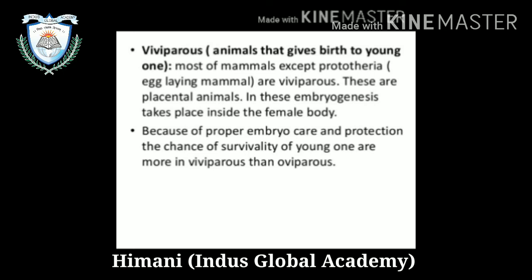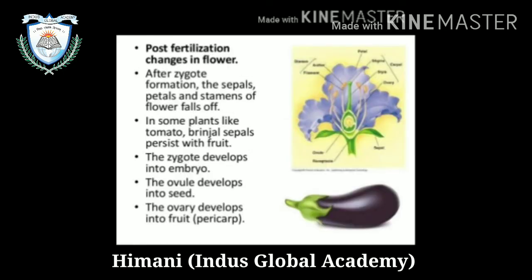So the last topic, post-fertilization changes in the flower. After zygote formation, the sepals, petals and stamens of the flower fall off. In some plants like tomato and brinjal, sepals persist with the fruit. The zygote develops into embryo, the ovule develops into seeds, and the ovary develops into the fruit. So with this last topic, your first chapter has been completed.